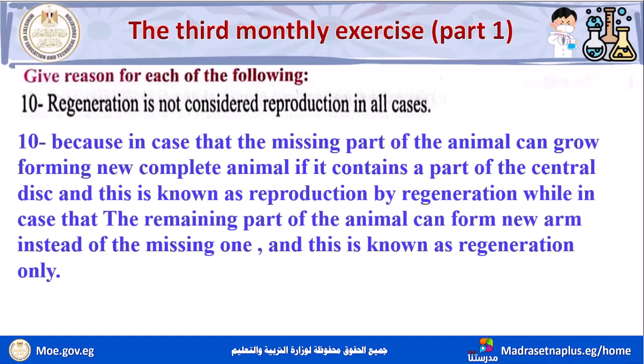If it does not contain a part of the central disc, it is not considered reproduction. It is considered regeneration only. But when it contains a part of the central disc, then we say it is reproduction by regeneration.